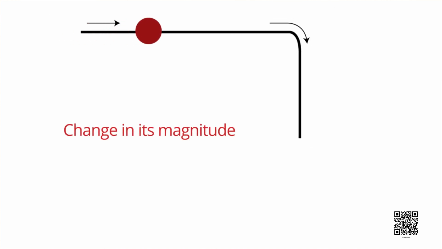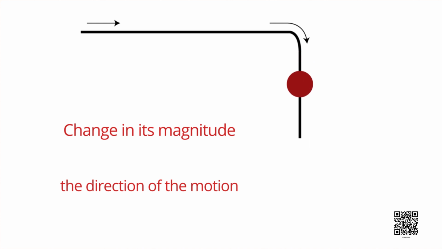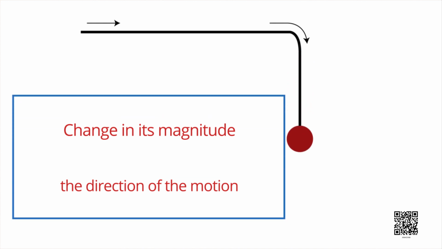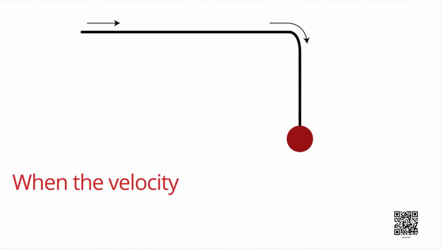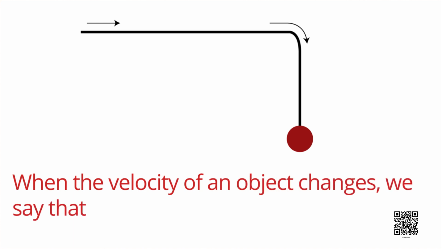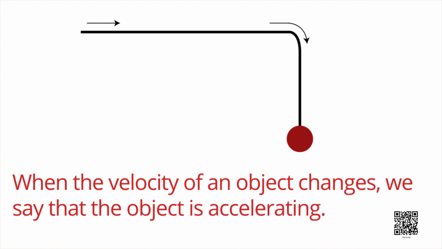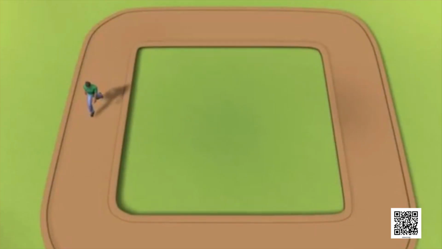The change in the velocity could be due to change in its magnitude or the direction of the motion or both. When the velocity of an object changes, we say that the object is accelerating. Let us consider an example of the motion of an athlete along a rectangular track ABCD.